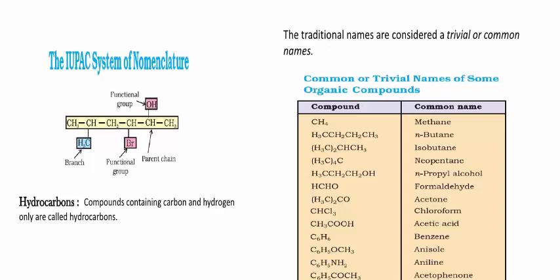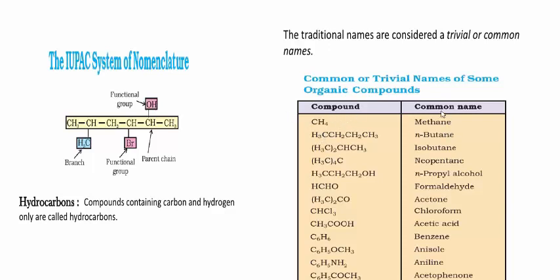While writing the IUPAC name, prefix comes before the root word. And what is suffix? This is also a part of the word which comes after the root word. Definitely it comes after the root word while writing the IUPAC name of a compound. See here, some examples are given.